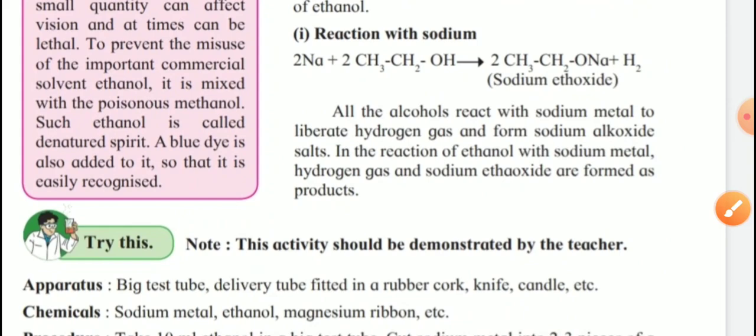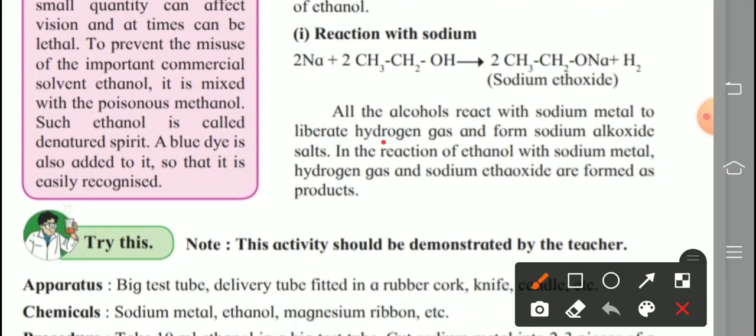A 2-mark question is like this: all the alcohols react with sodium metal to liberate which gas? Hydrogen gas, and form sodium alkoxide. Alkoxide is the common name.